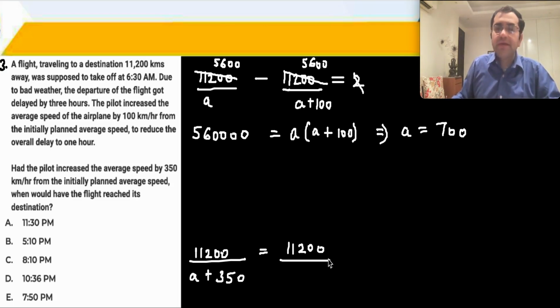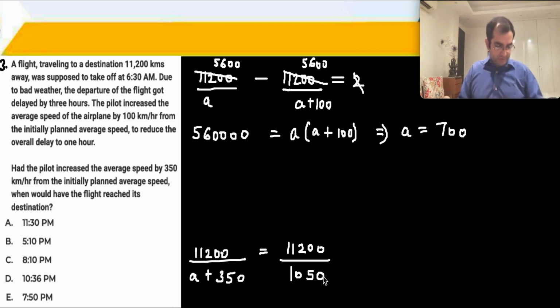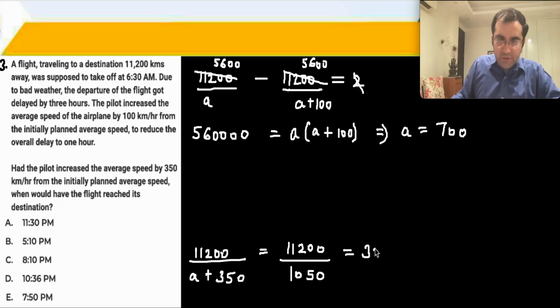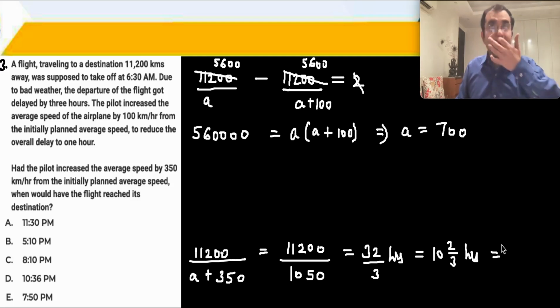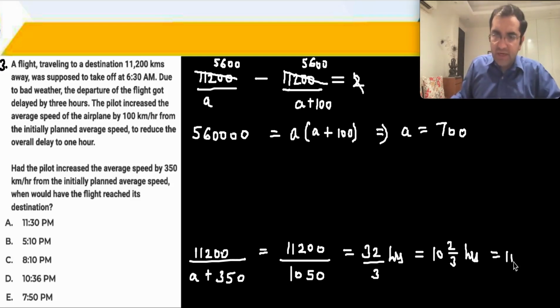जैसे ही A 700 आया यहाँ पे लगा देते हैं 11,200. Please remember that this year there was no calculator in XAT 2024, and you get 1050. ठीक है. You calculate this, you'll get a total of 32 divided by 3 hours, which is 10 2 upon 3 hours. And 2 by 3 hours is of course 2 by 3 into 60, that's 40 minutes. 10 hours 40 minutes.